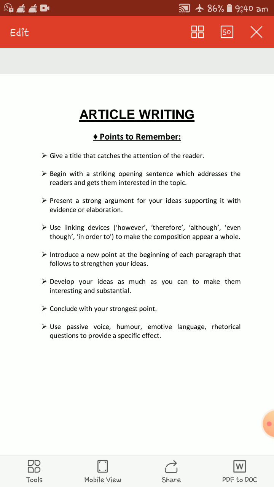Present a strong argument for your ideas, supporting it with evidence or elaboration. Give a strong argument for your ideas and support it with evidence and elaboration. You have to be well detailed in your research work because ultimately you have to give a strong argument for your ideas, and you have to back it up by giving some evidence. That evidence and elaboration should be very strong. It should be well detailed.